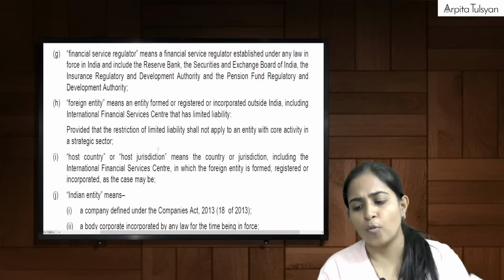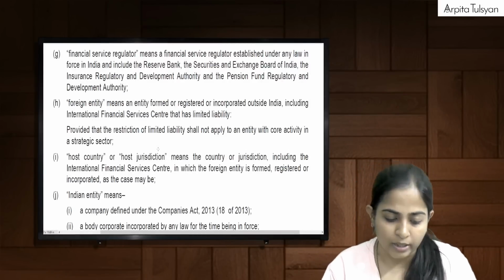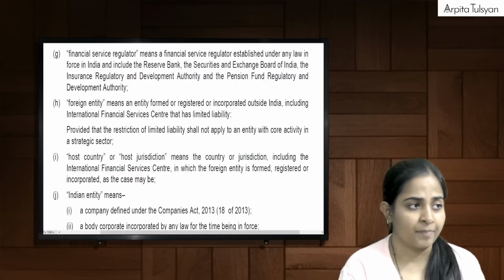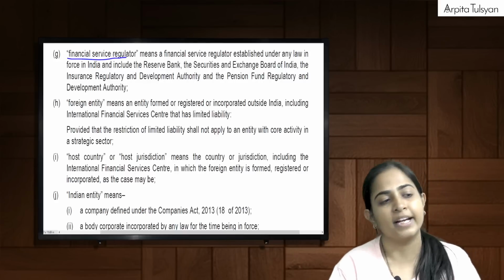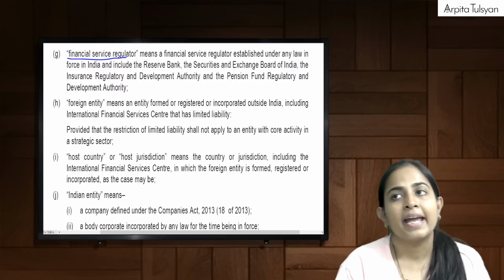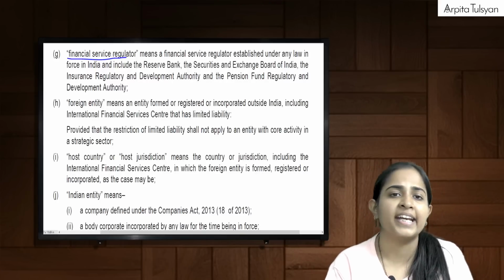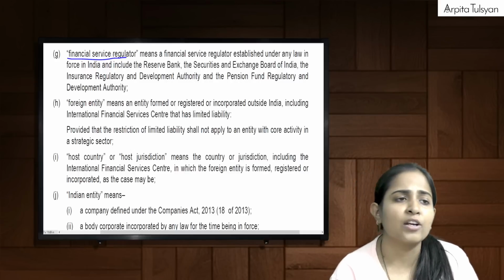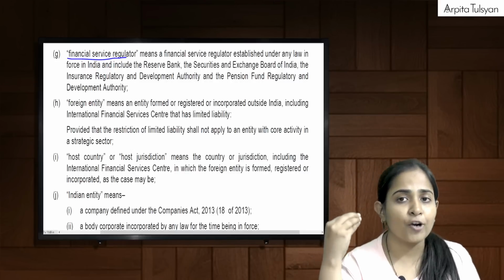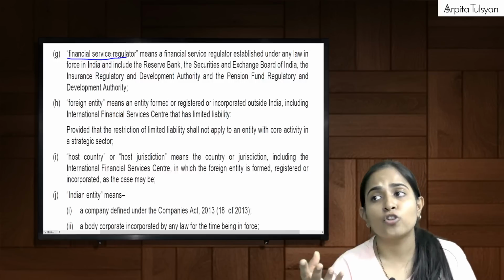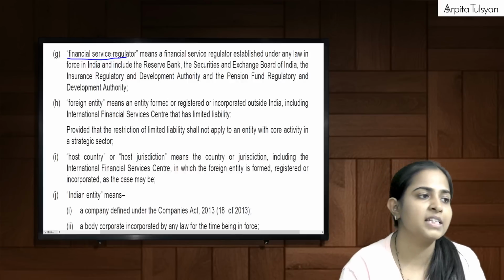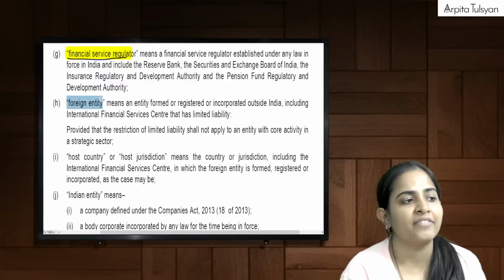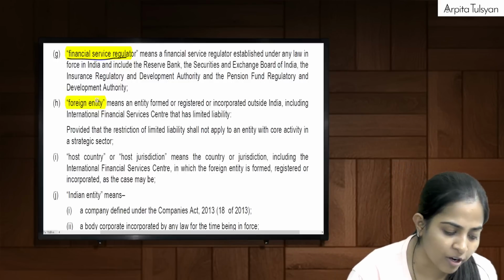Okay, now a few more small definitions. Let's try to do that. The next one coming up here is financial service regulator. A financial service regulator is nothing but an authority which regulates the entities engaged in financial services. For insurance, IRDA is there. Pension Fund Regulatory and Development Authority is there. For banks, the Reserve Bank is there. For stock exchanges, SEBI is there. So these become your financial service regulators. Right? Then the next thing that we have is foreign entity. Ma'am, what do you mean by foreign entity?